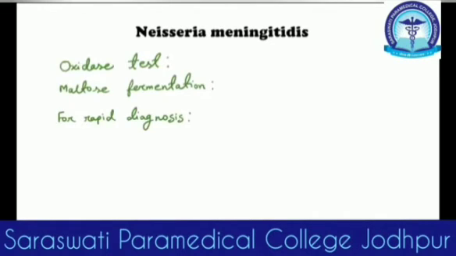Then it's Neisseria meningitidis. We will do the oxidase test, and the oxidase test will be positive. Maltose fermentation, it will ferment maltose, and for rapid diagnosis is the latex agglutination test.